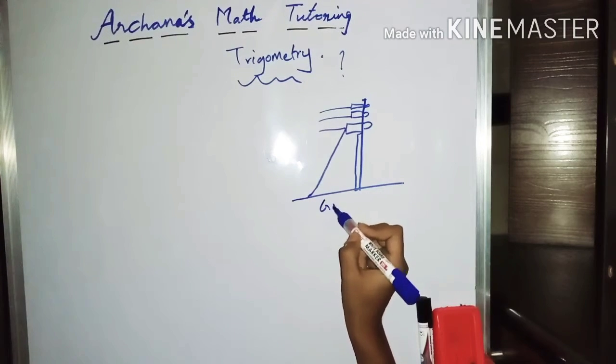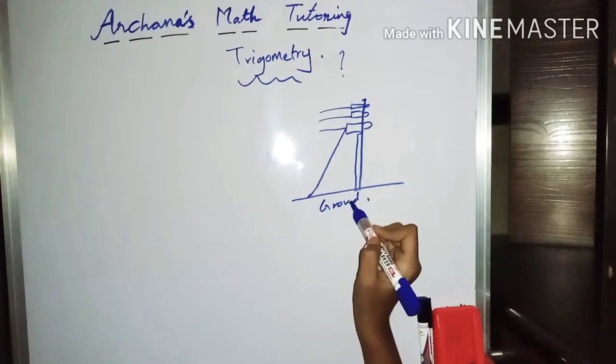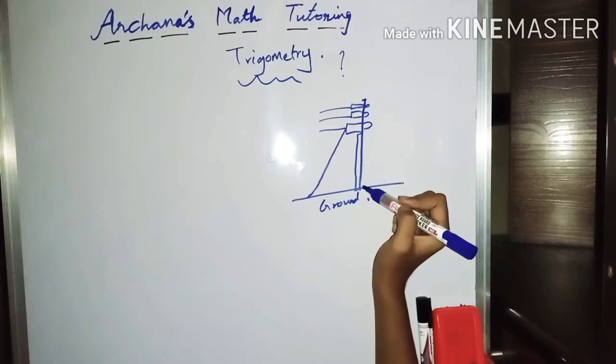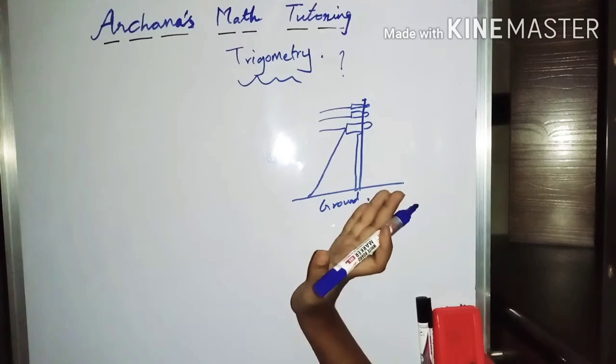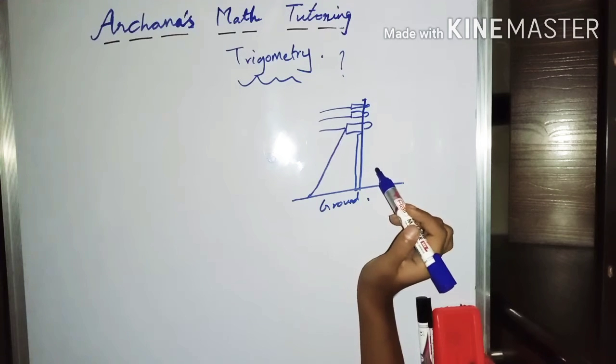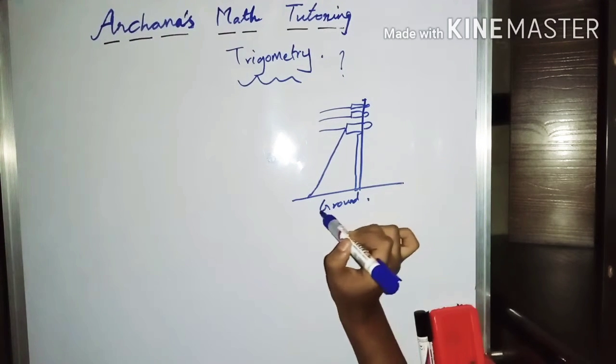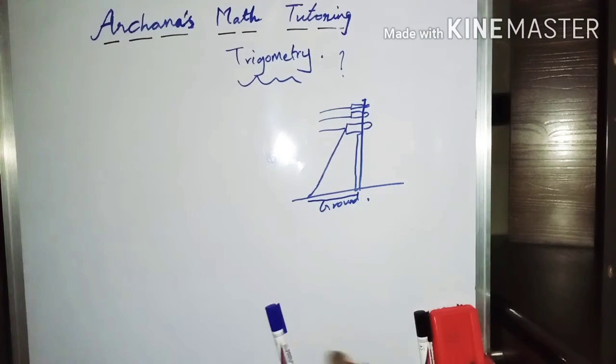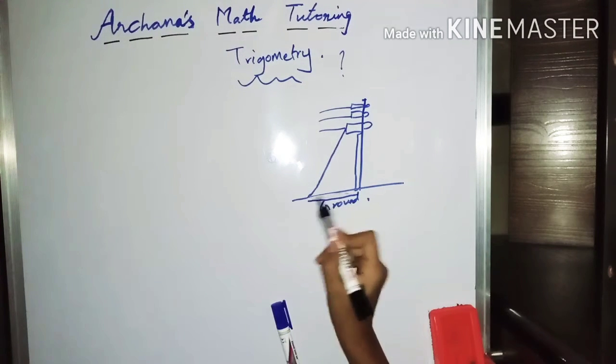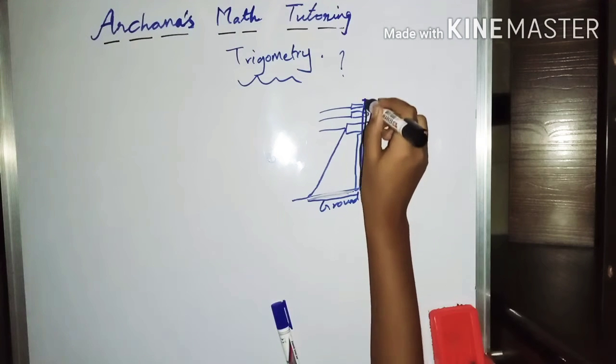If this is the ground, you will find a wire like this, which is given an inclination from the electrical pole. So the pole, the wire and the ground form a triangle. You can see that this is a triangle, starting from this and this and this.